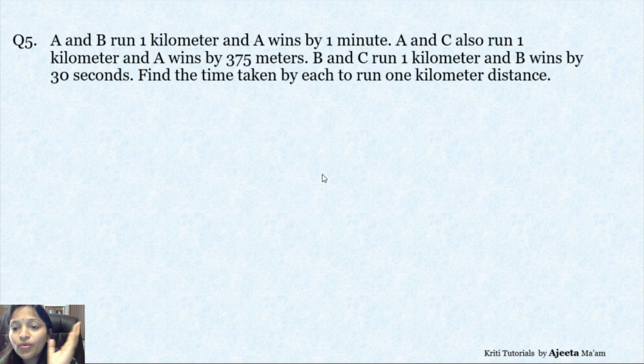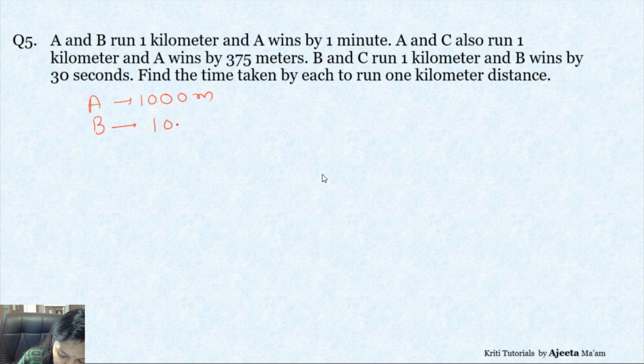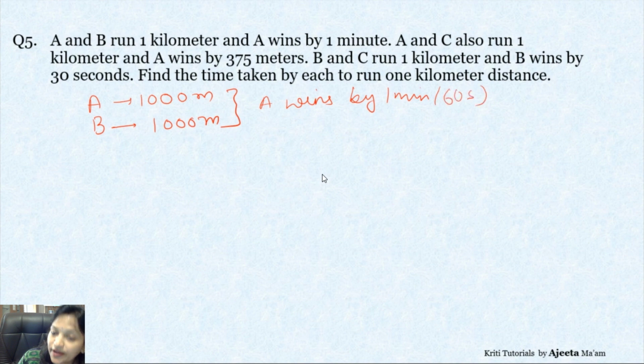Now, A and B run 1 kilometer. Both ran 1000 meters, and A wins by 1 minute. 1 minute means 60 seconds. Correct?